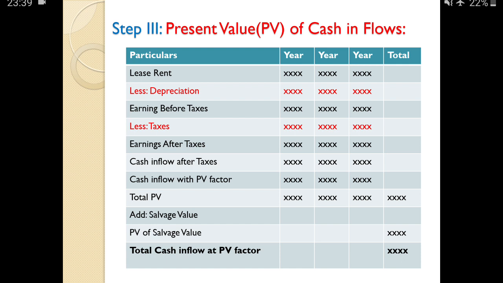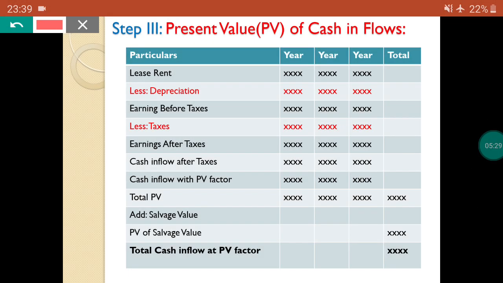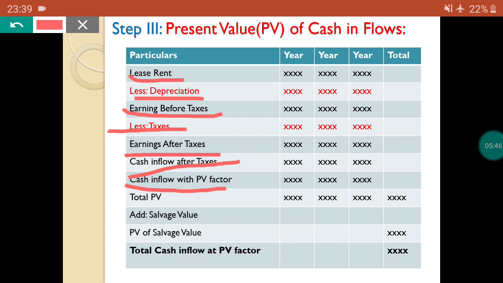Now we'll discuss one by one. First one is lease rent is available, less depreciation. After that you can get earning before taxes. If you subtract the taxes, you can get earning after taxes. After that, from cash inflow after taxes, you can get cash inflow with PV factor.